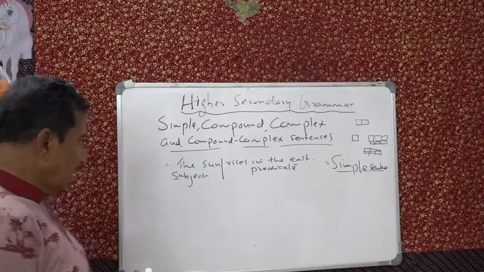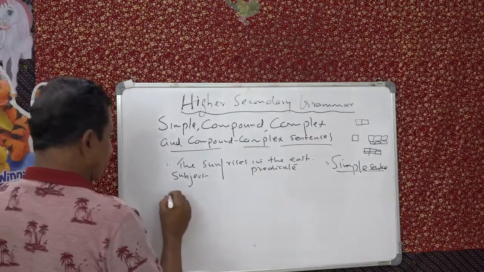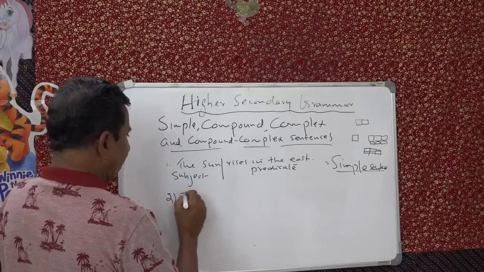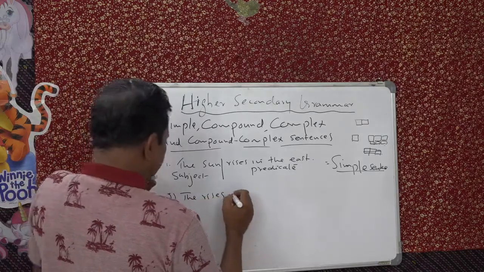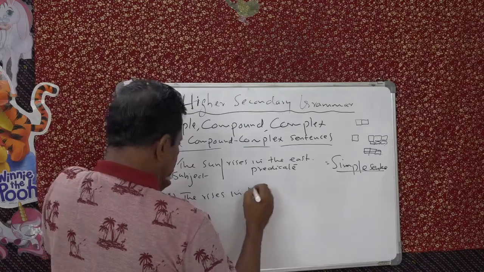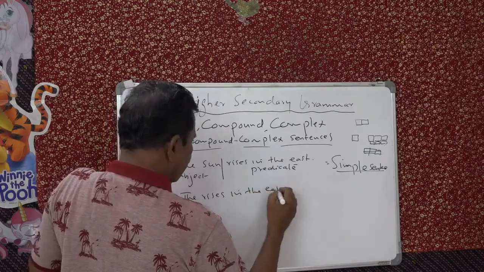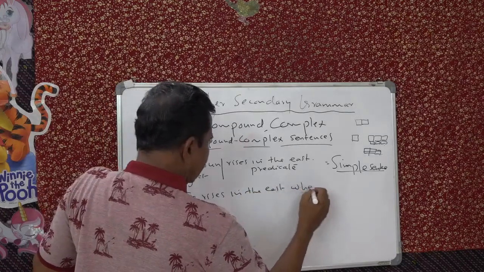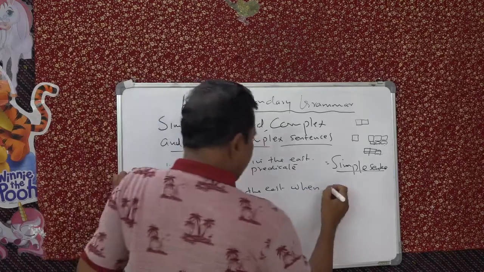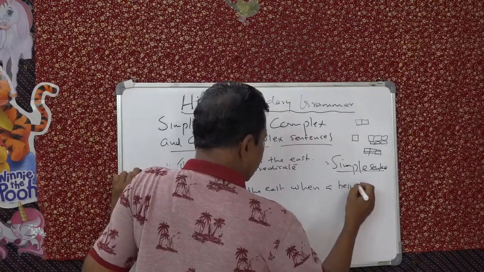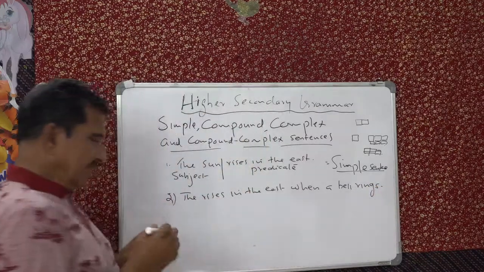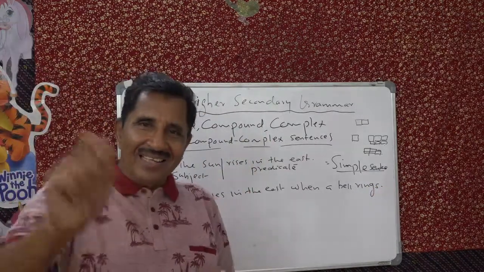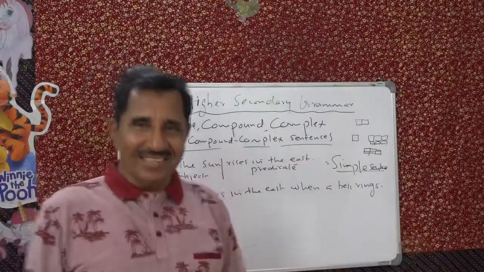Now, look at the second sentence. The sun rises in the east when a bell rings. Suppose you just imagine somebody is ringing the bell and then the sun rises.